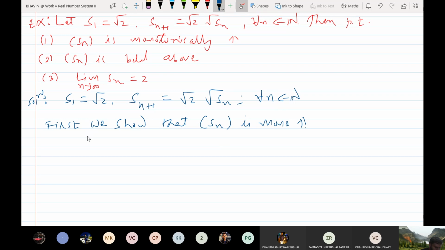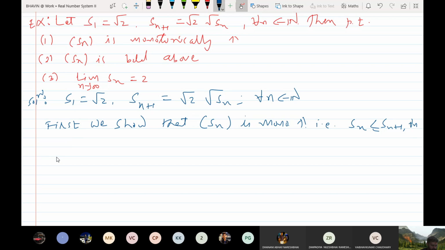So how to show that Sn is monotonically increasing? You have to show that Sn is less than Sn plus 1, and this is true for all n.